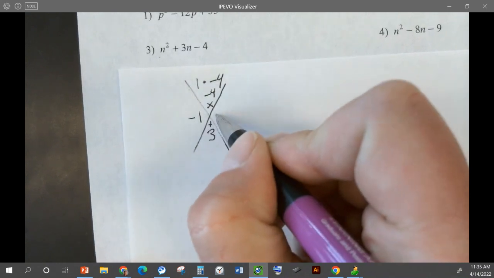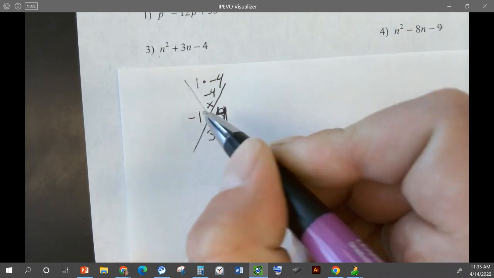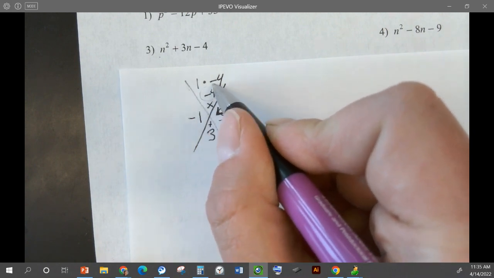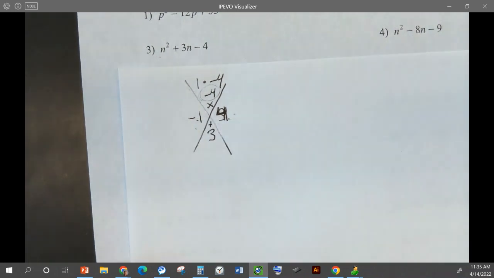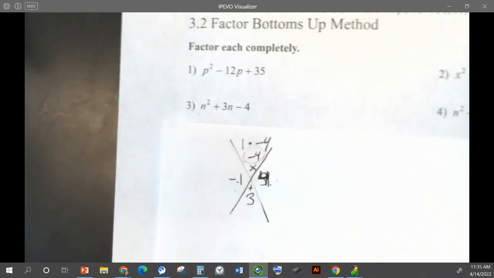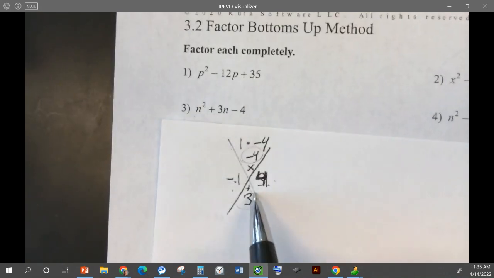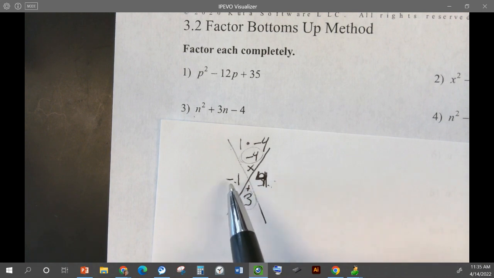So -1 and 4 is going to work. Negative times a positive gives us a negative, so only one of these can be negative. Because this number is positive, the bigger number needs to be positive. So 4 minus 1 gives us 3.